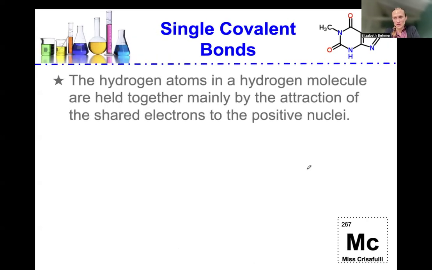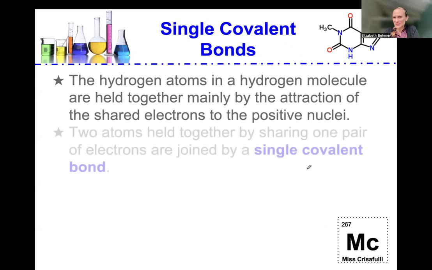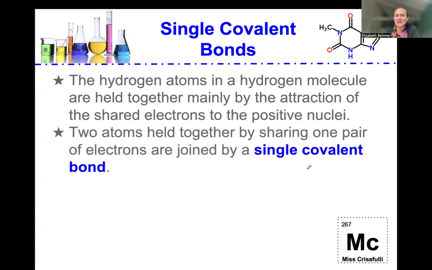All right, single covalent bonds. The hydrogen atoms in a hydrogen molecule are held together mainly by the attraction of the shared electrons to the positive nuclei. Two atoms that are held together by sharing one pair of electrons are joined by a single covalent bond. So that just means two electrons will make up a single covalent bond.